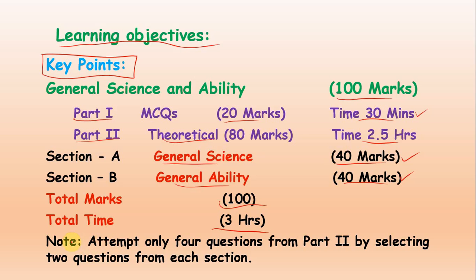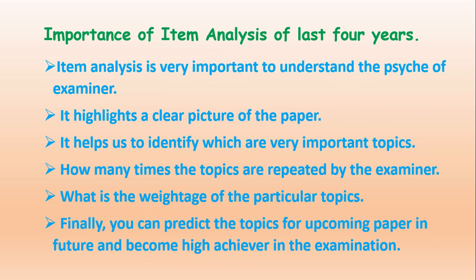Now a very important note is to attempt only 4 questions from part 2, the theoretical part, by selecting 2 questions from each section. From section A you will select any 2, and from section B you will also select any 2 questions. Now this was about the paper pattern. Now we are moving towards our very important topic for today.